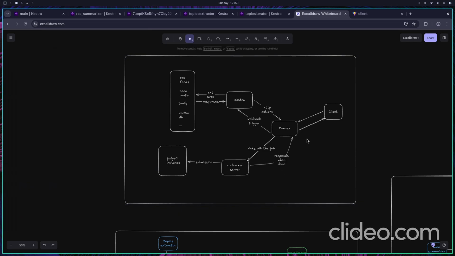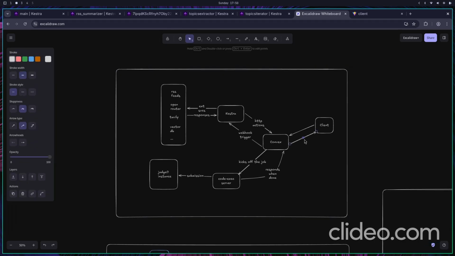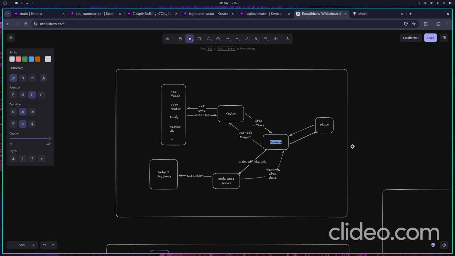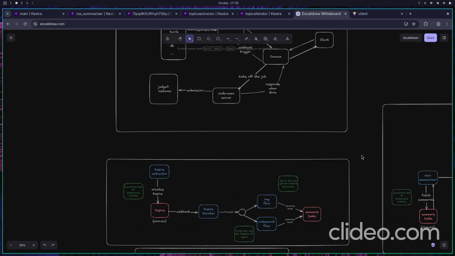And then it responds back to Convex when it's done. One thing that you might be thinking is, how do we communicate this back to the client? Do we use WebSockets? We do not actually need to manually code WebSockets, because Convex internally does that for us, providing us a real-time sync with the database. So this is a high level overview of what the application is.